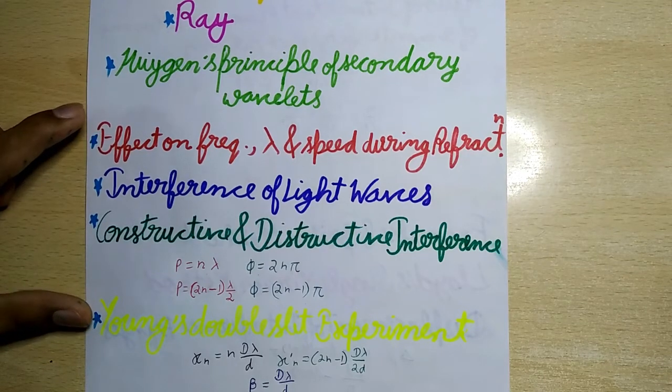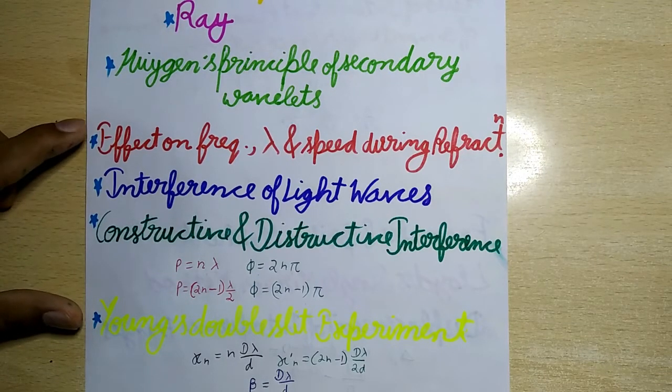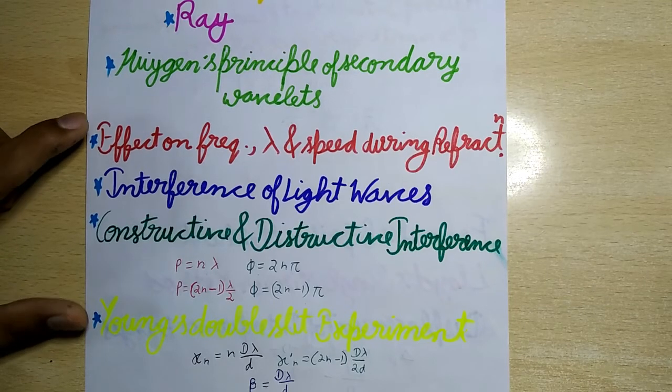Now next topic is Young's double slit experiment. In Young's double slit experiment, two identical narrow slits S1 and S2 are placed symmetrically with respect to a narrow slit S illuminated with a monochromatic light. The interference pattern is obtained on an observation screen placed at a distance capital D from S1 and S2.